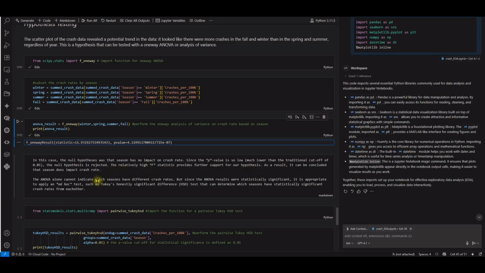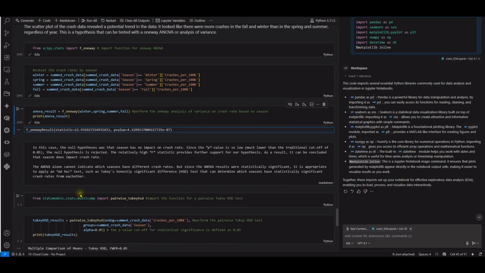The ANOVA alone cannot indicate which season has a different crash rate, but since the ANOVA result was statistically significant, it is appropriate to apply post hoc tests such as the Tukey honestly significant difference (HSD) test that can determine which seasons have statistically significant crash rates from each other.